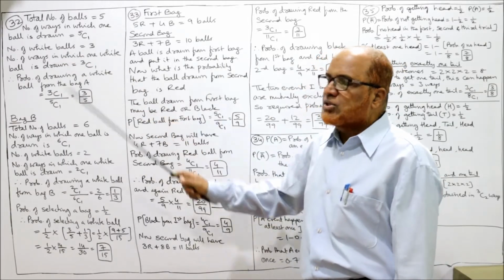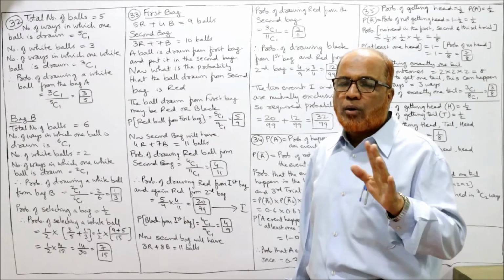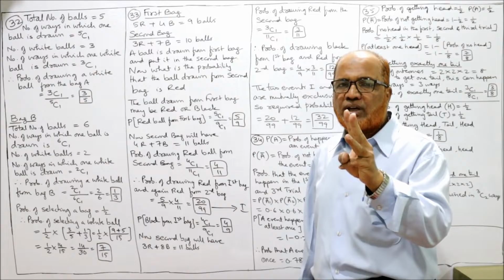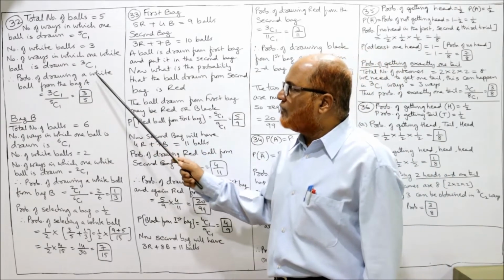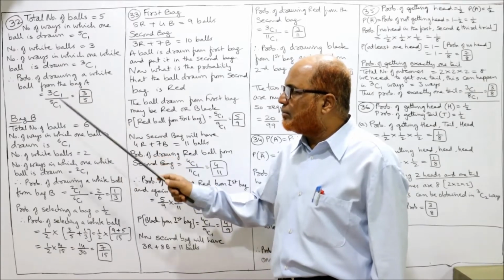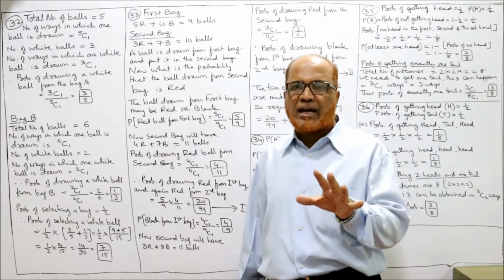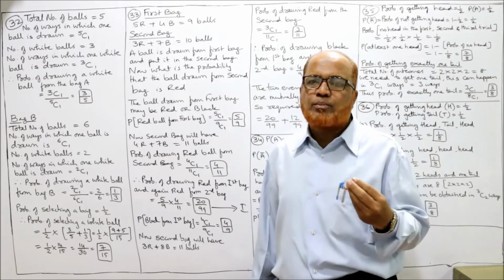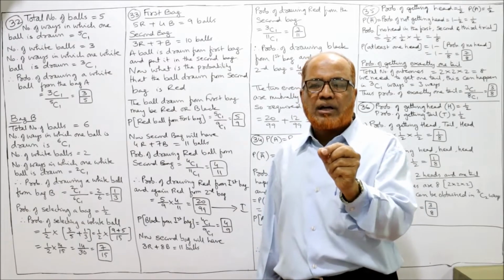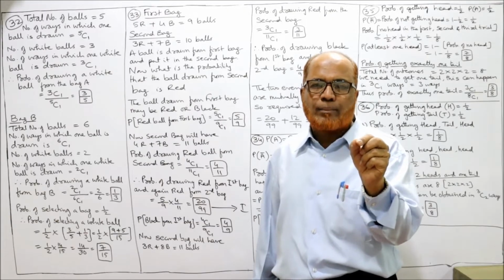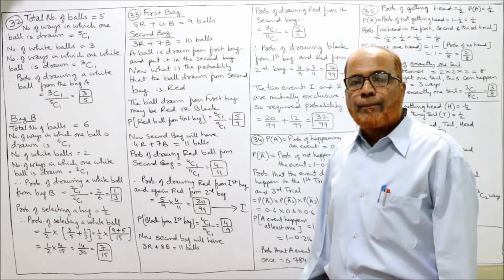Now, number of white balls, 3. In bag A, we have 3 white balls and we want 1 white ball. So how many ways we can draw one white ball out of 3? 3C1 is equal to 3 ways. The probability of drawing a white ball from the bag A is 3C1 by 5C1. Or in simple words, we can say total number of balls in the bag is 5. And how many white balls we are having? 3. Number of favorable cases are 3. The probability of drawing a white ball from bag A is 3 by 5.